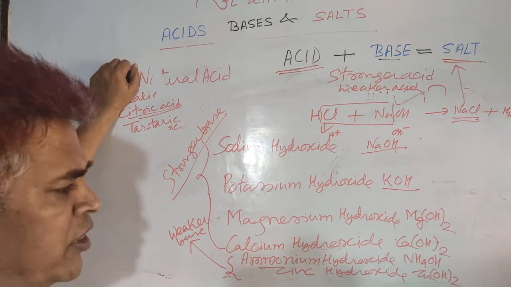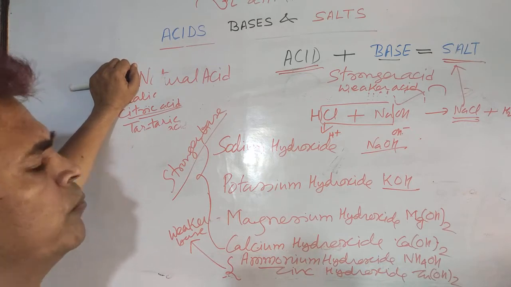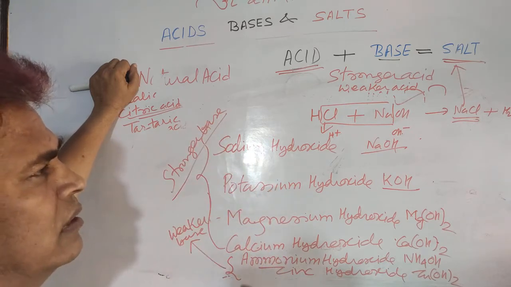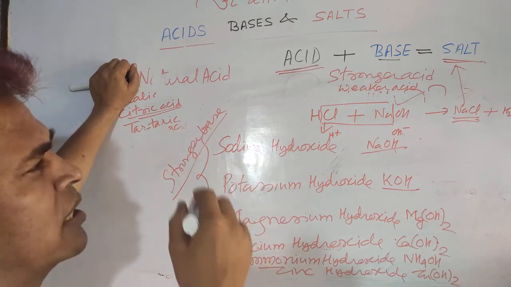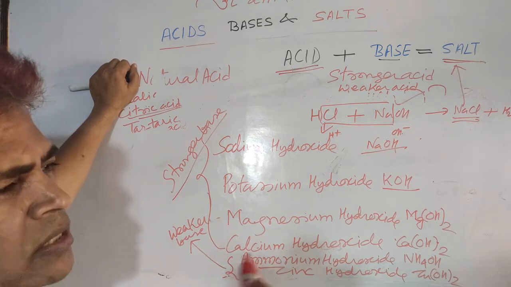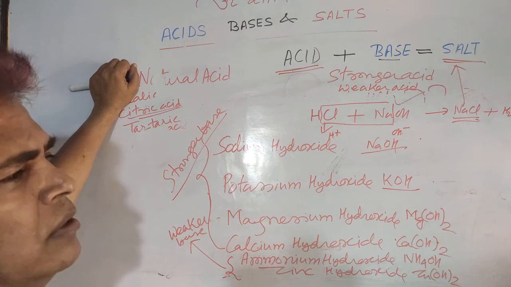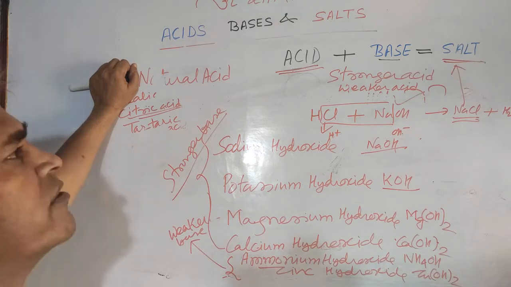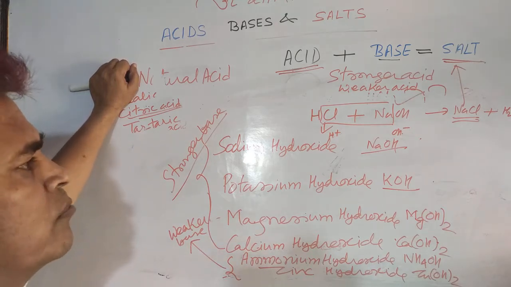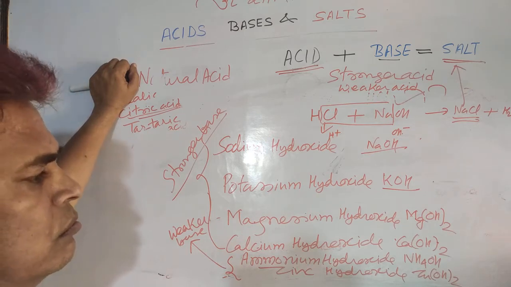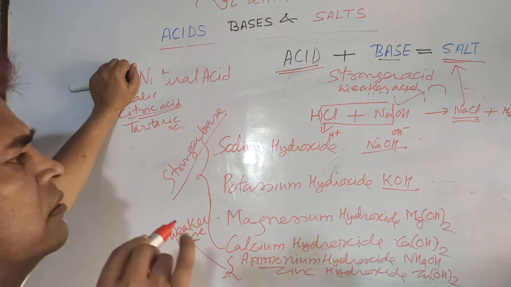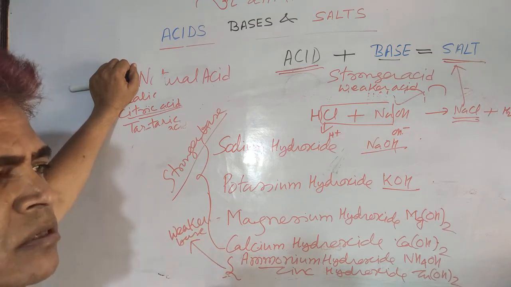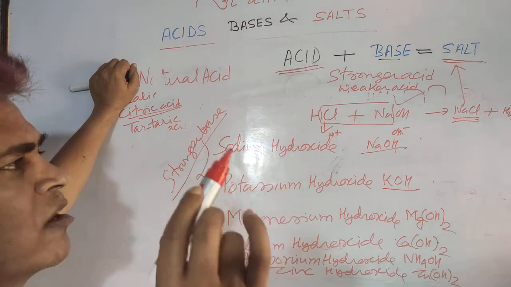One more thing: the acid-base definition here is given by Arrhenius. In 11th class you will also learn definitions of acid and base by other scientists, like the Bronsted-Lowry concept and the Lewis acid-base concept. Here in 10th class you only have to know the Arrhenius concept, which is already defined. It is homework for you: recall some stronger acids, weaker acids, stronger bases and weaker bases. Further, in the next class I will discuss, and that will be easier for you.